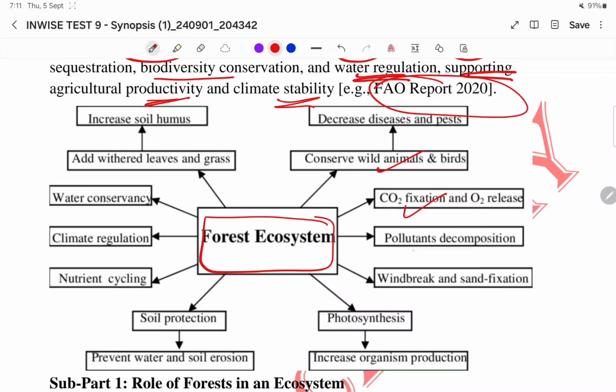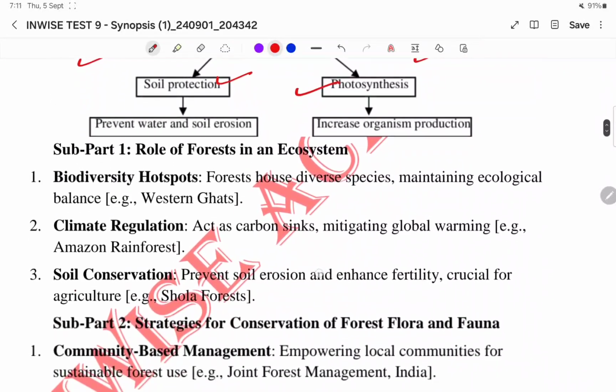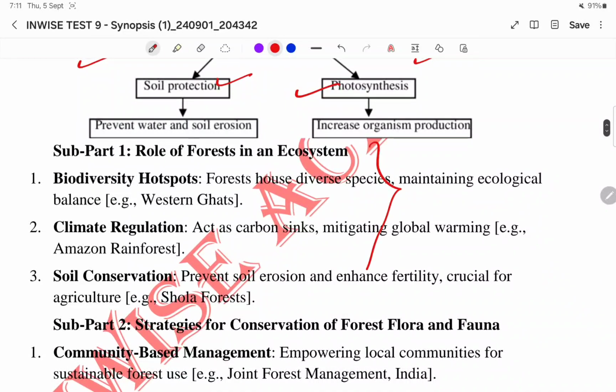Same thing we have explained. Pollutants decomposition, windbreak and sand fixation, photosynthesis, soil protection, nutrient cycling, climate regulation, water conservation. Add withered leaves and grasses, it increases the soil humus. So these are the points. Same thing we have explained here also, right?